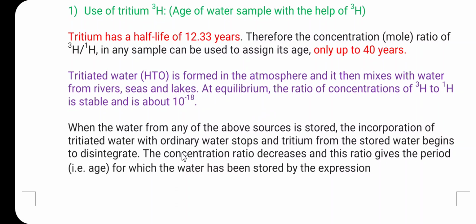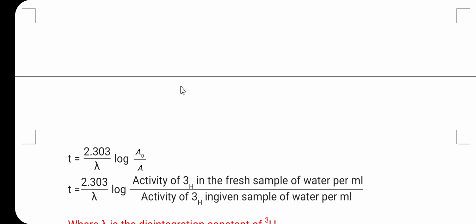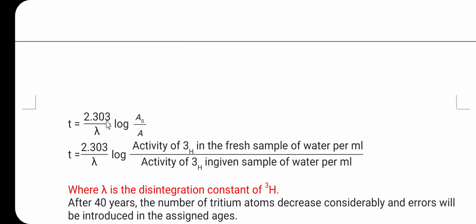When the water from any source is stored, the incorporation of tritiated water with ordinary water stops, and tritium from the stored water begins to disintegrate and the concentration ratio decreases. This ratio gives the period, that is the age, for which the water has been stored, by an expression. What is important is that with this technique we can determine the age of water only up to 40 years. Let us consider the formula: t is equal to 2.303 divided by lambda, log of A0 by A.